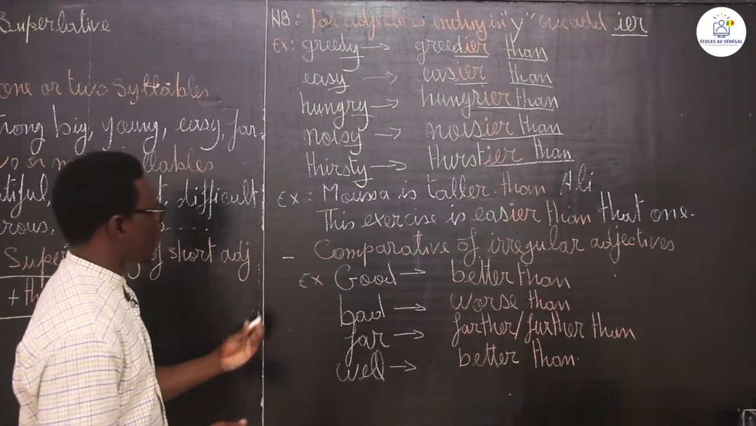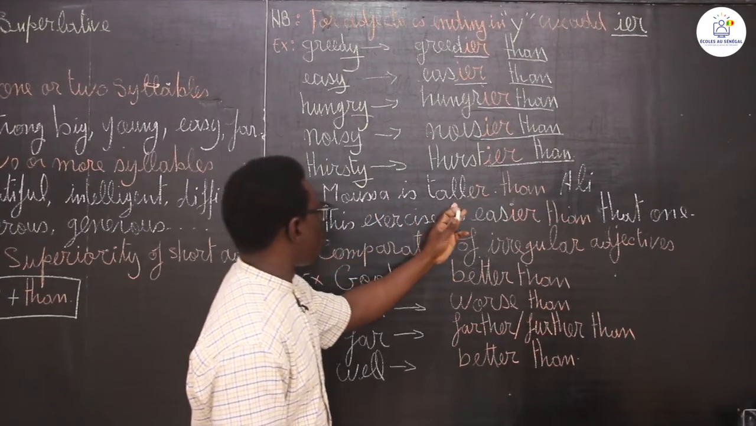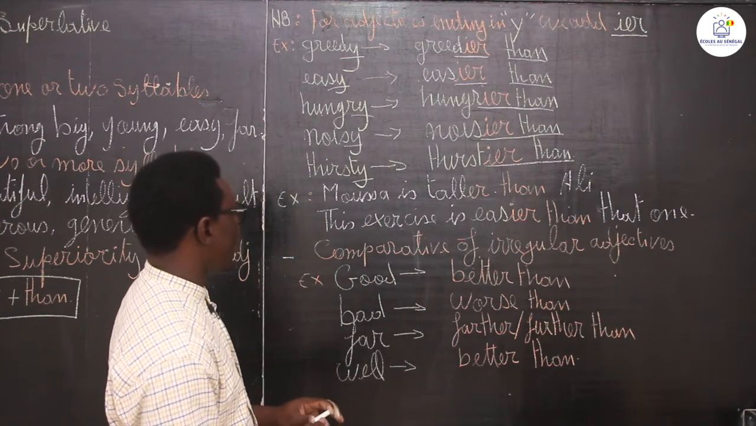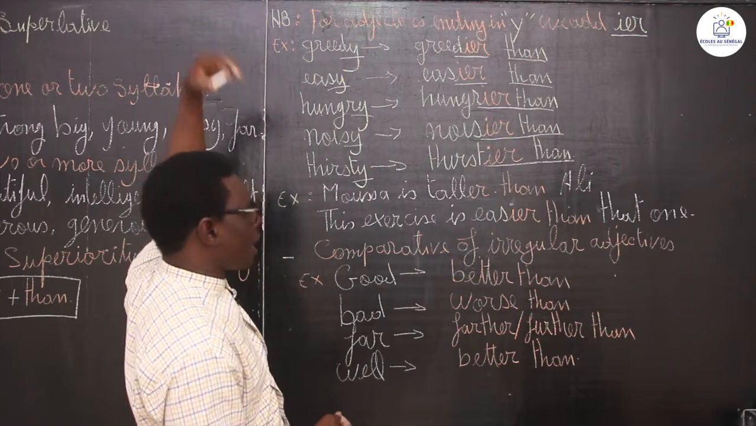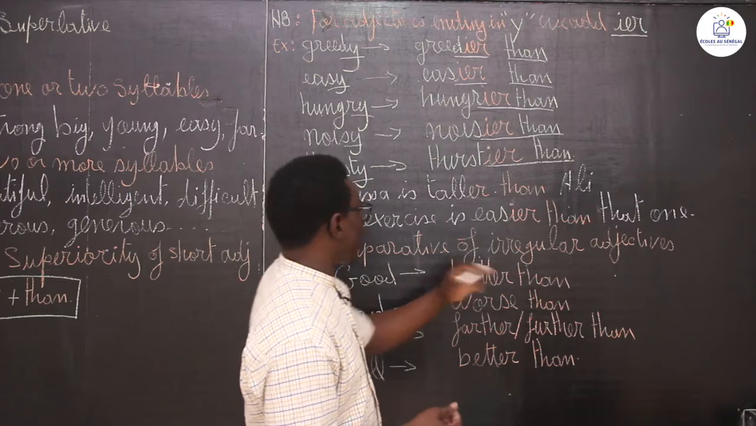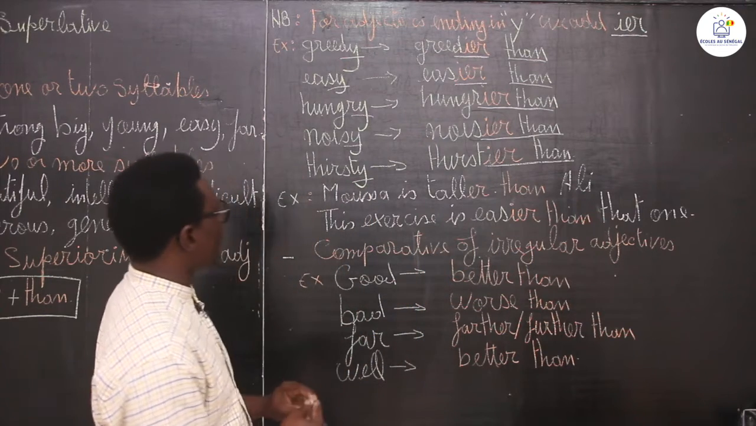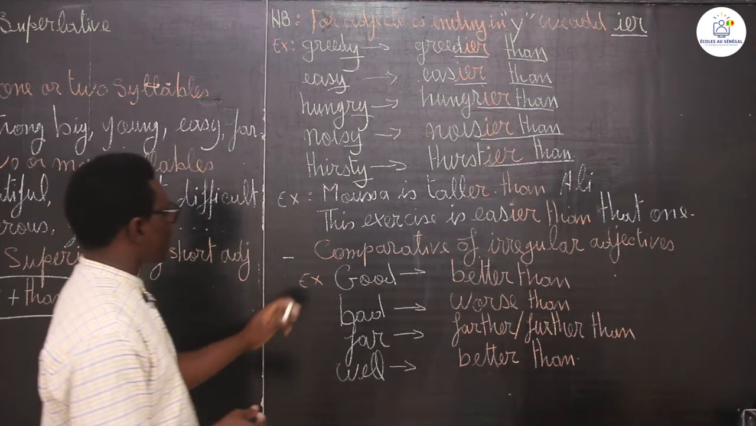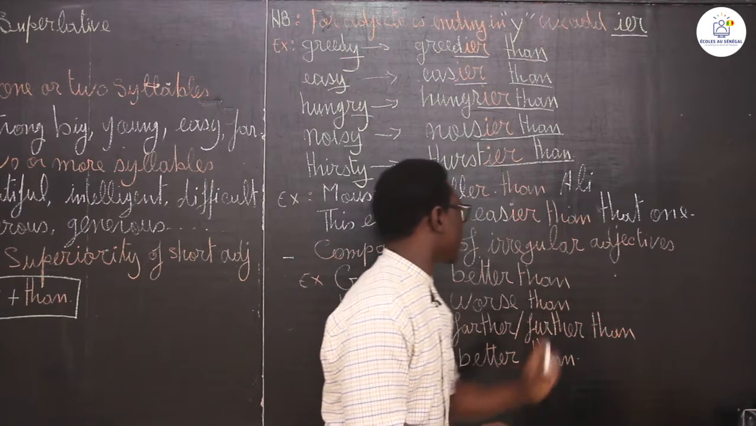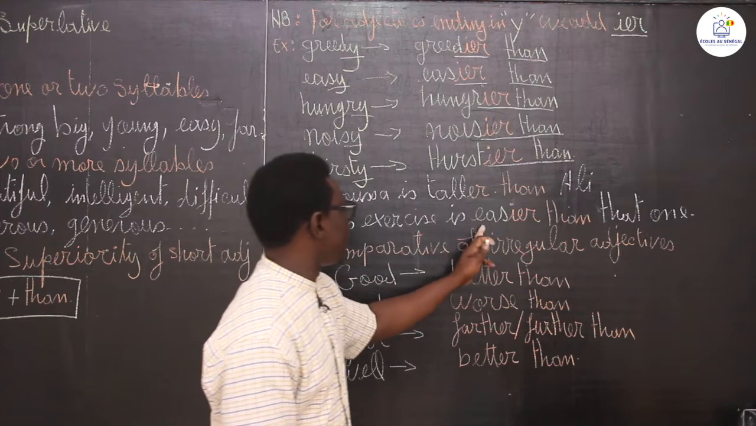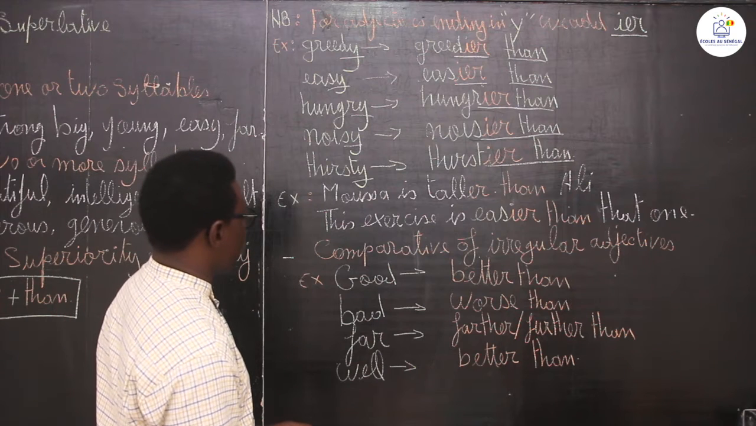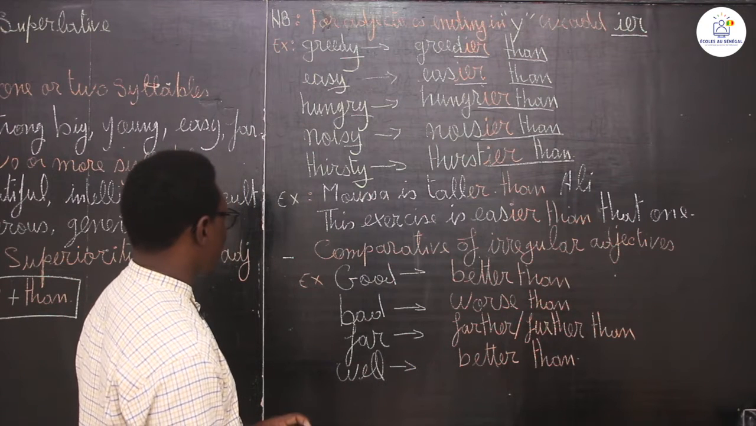I give examples here. Musa is taller than Ali. So Musa is tall and Ali is short. We say Musa is taller than Ali. You can say also Ali is shorter than Musa. This exercise is easier than that one. So this is how we build the comparative of superiority of short adjectives.